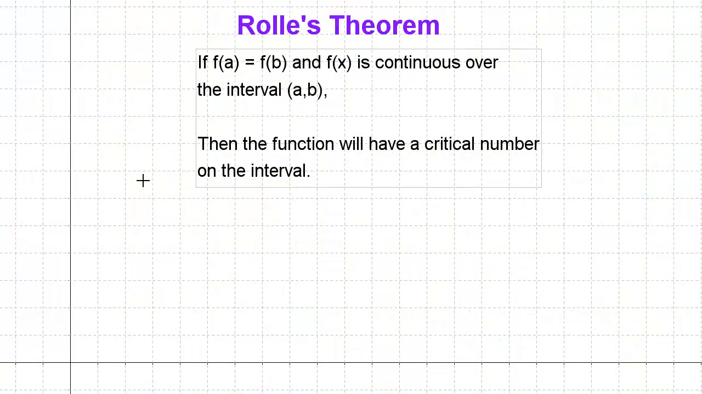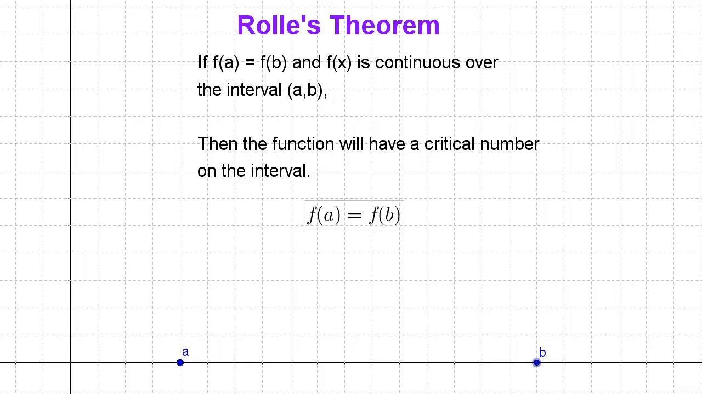So in a nutshell, Rolle's theorem says that if a function has the same function value, the same output, at points A and B, and it's continuous over an interval, then the function is going to have at least one critical number on the interval. So the first condition is that f(a) has to equal f(b). We've got this interval AB, and Rolle's theorem is only true over a certain interval, and the function has to have the same value at A as it does at B. The y values are equal at A and B.